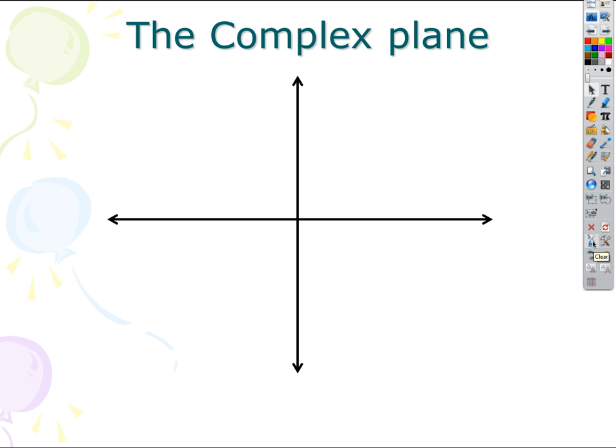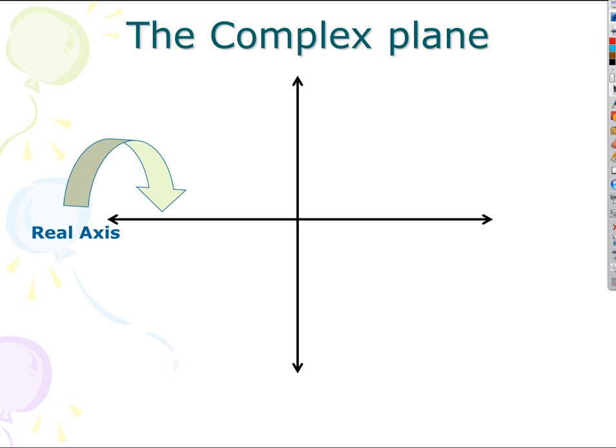The complex plane just says that we can take the normal number line that we're used to talking about. We've always called it a number line in the past, but you may have heard me call it the real line before.